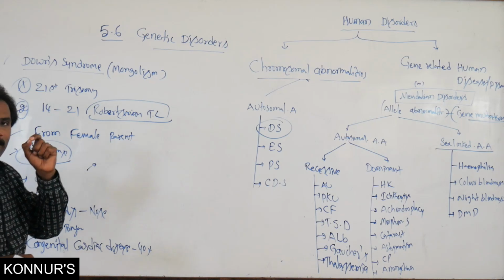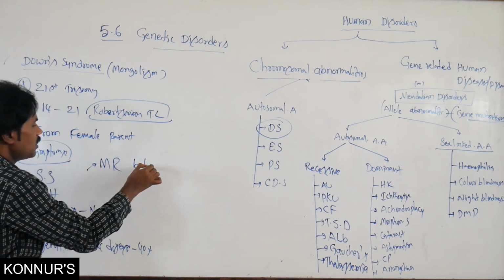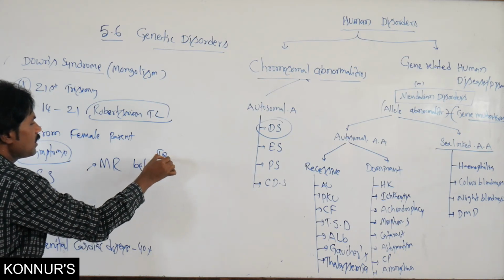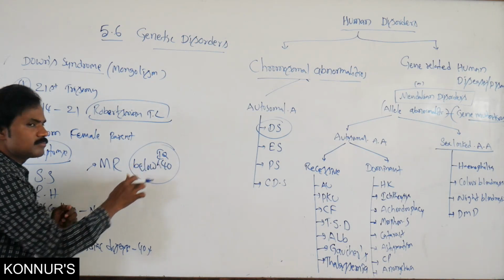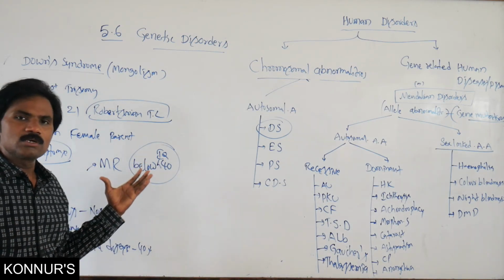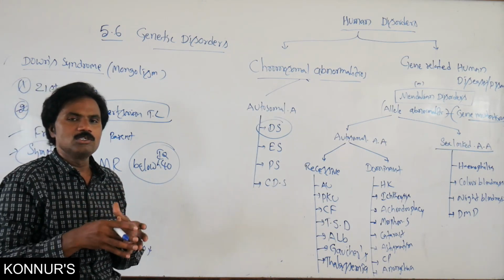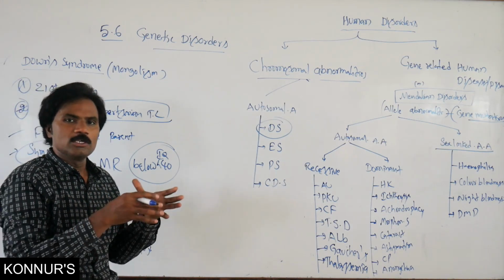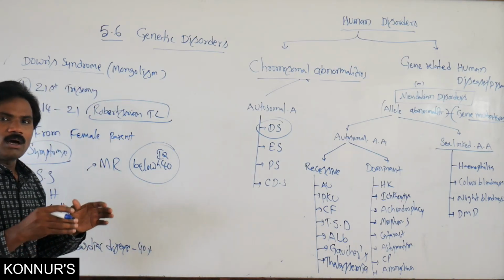Along with this, mental retardation, that means an IQ level below 40. These offspring, either male or female, may die at an early age.